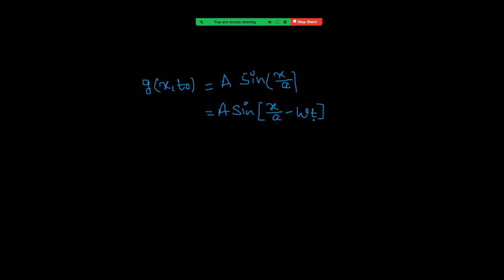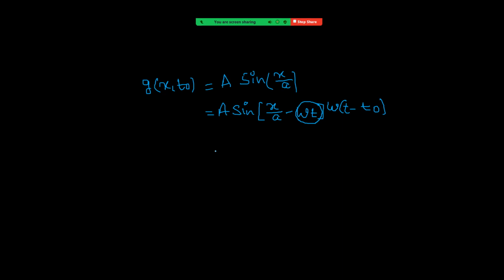It is something else. Then what I'm doing here is writing, in the place of omega t, omega into t minus t naught. So that if t equal to t naught, this value becomes 0.